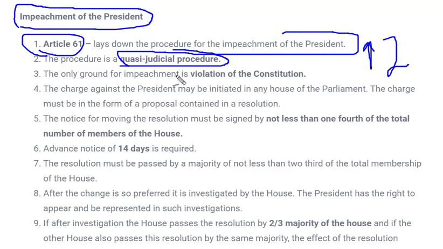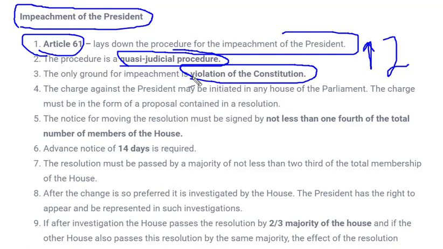Now on what ground does impeachment have to be done? The president, we know, is the highest position of a country, and if he has to be removed from his office, there should be a very strong ground for his removal. That ground is violation of the constitution. How can we understand this? Why do we need a ground for impeachment or removal of anyone? We can take a simple example.